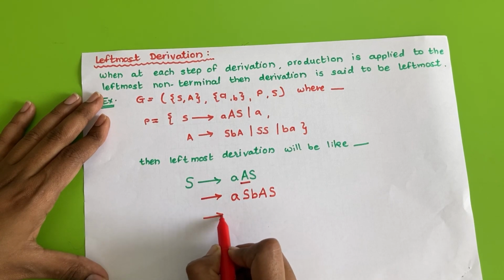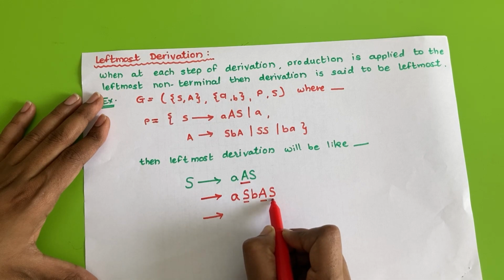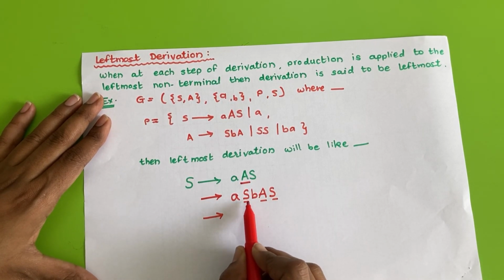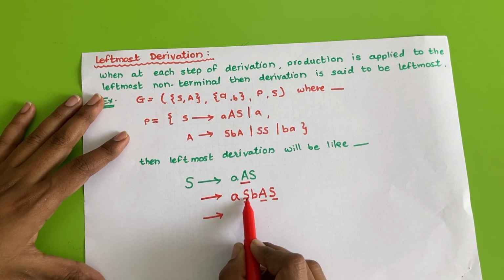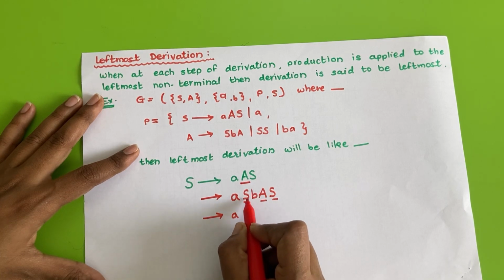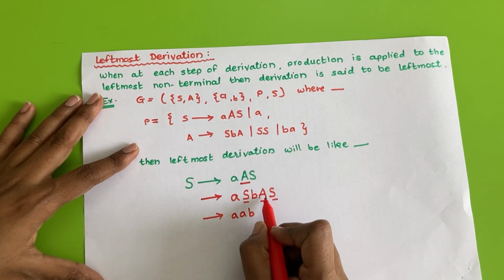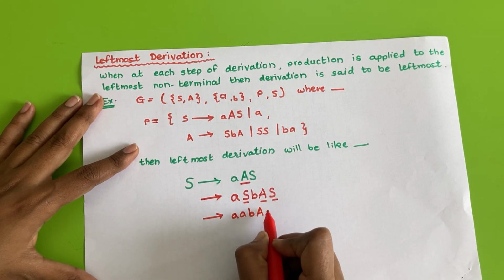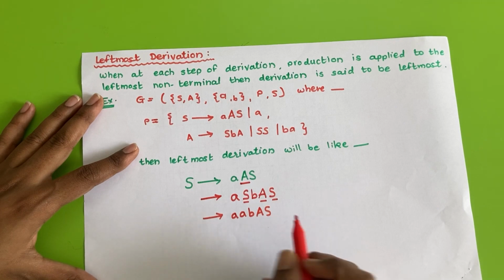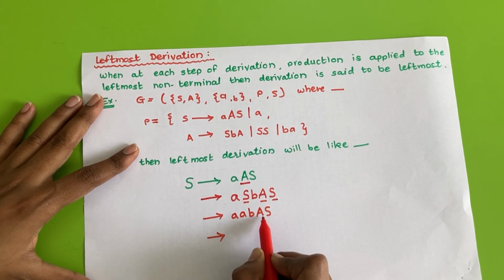Now here again we have three non-terminals: S, then capital A, and this S. So the leftmost non-terminal is what? S. So I'll replace this S by, suppose, a single small a. Now B will remain as it is, and this will remain as it is. Next, in the next step, I have the leftmost non-terminal as A.